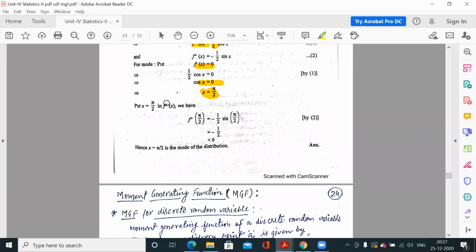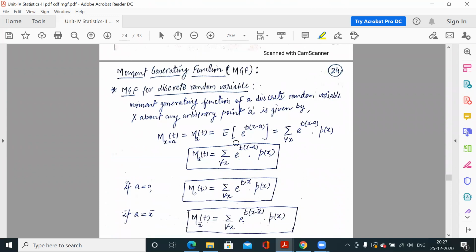Check at this value what the double derivative is. The value of the double derivative here is negative, that means less than 0. And when is it less than 0? When it is the maximum value, meaning at this point the function has its maximum value. So this is the mode. So this was about the properties, the different formulae for the distribution function.